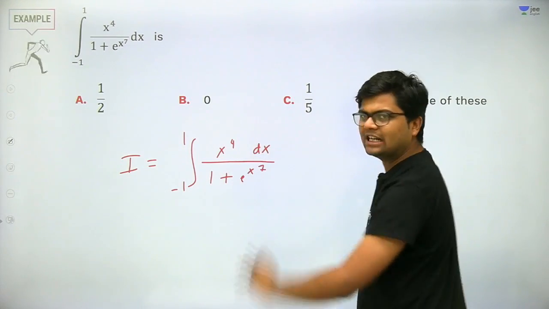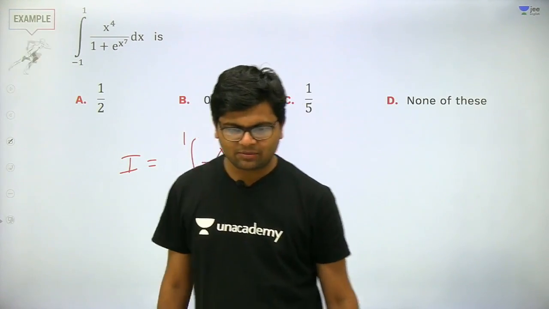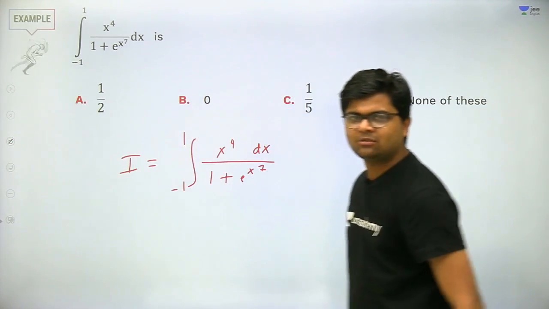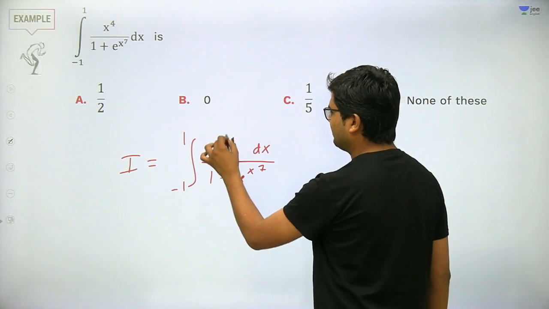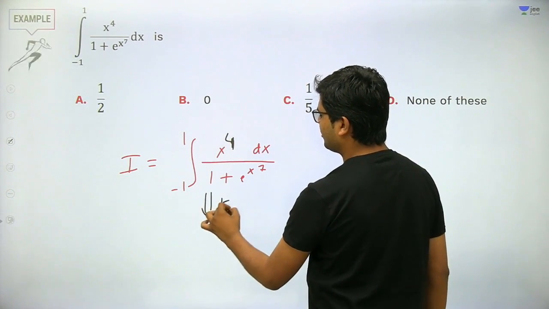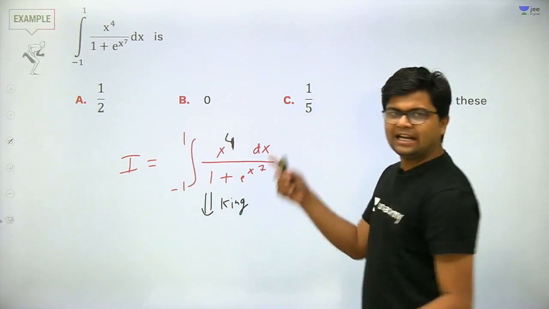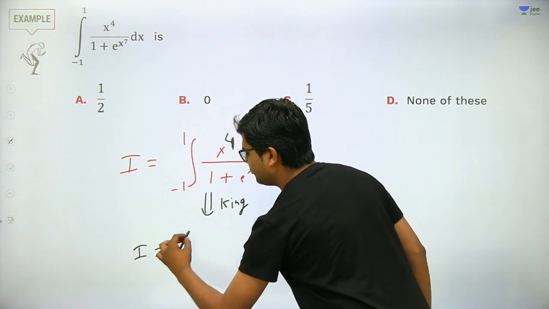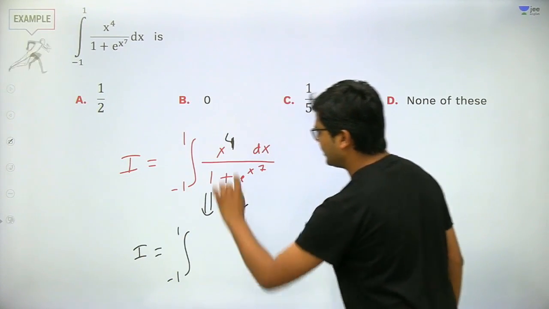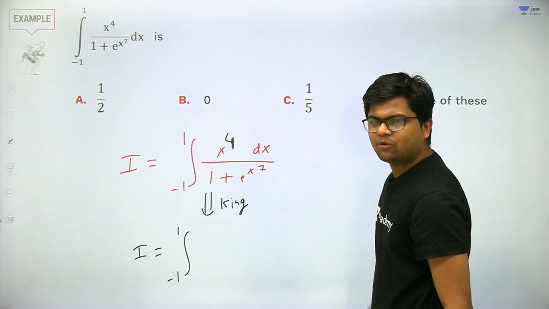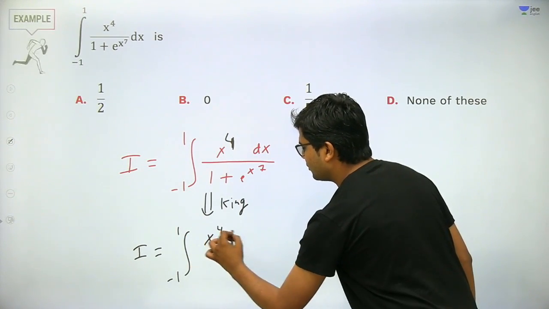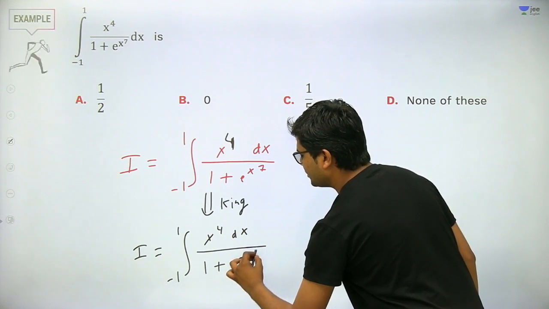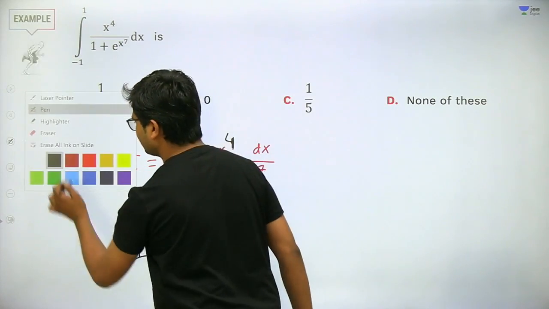So this is the integral that we need to solve, and sum of limits is 0. Minus 1 plus 1, sum of limits is 0. So I am applying king property to get the new integral. X can be replaced by minus of x because sum of limits is 0. So this I will be written like this: minus 1 to 1, minus x to the power 4, it will be same, x to the power 4 dx, and 1 plus minus x to the power 7. Yes or no?